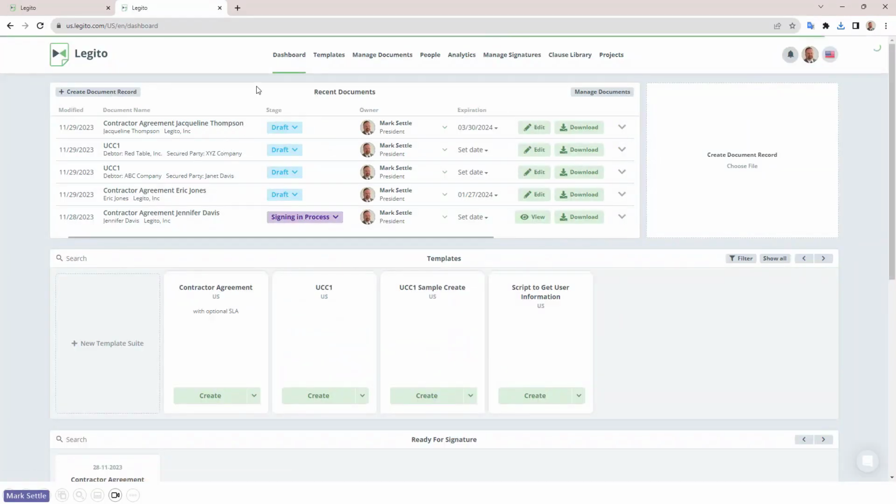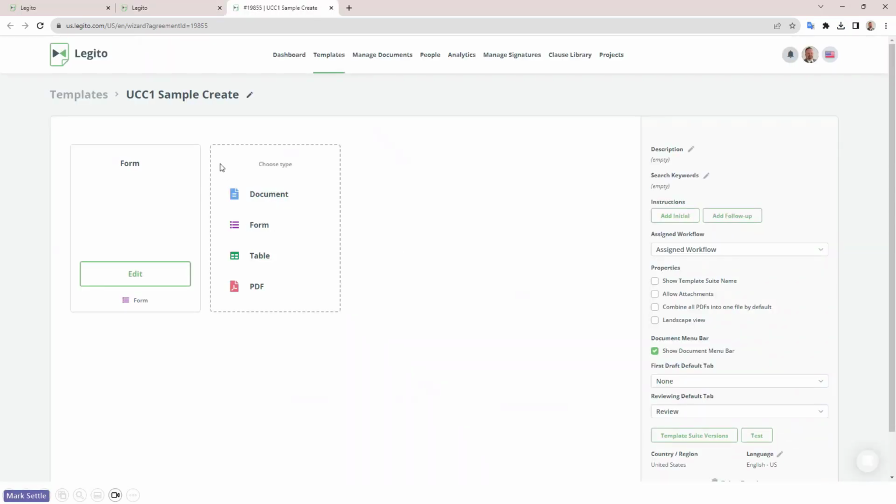There we go. So let's go into that template and take a look at it. We're going to look at creating it, and then we'll look at the completed document. I created this sample template here that only has the input form. So we're going to open that for edit. And you can see I've got an input form here already. I'll just open that up and show it to you briefly, and then we'll create a template.